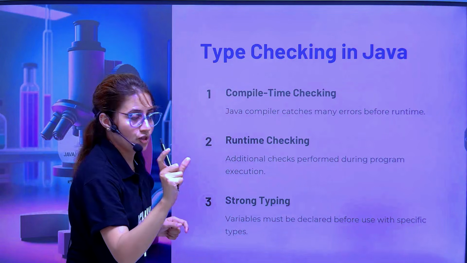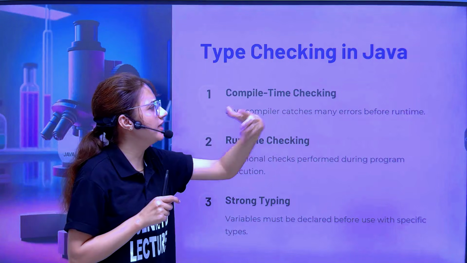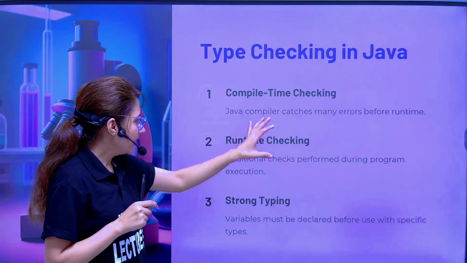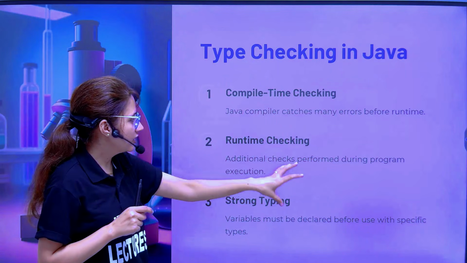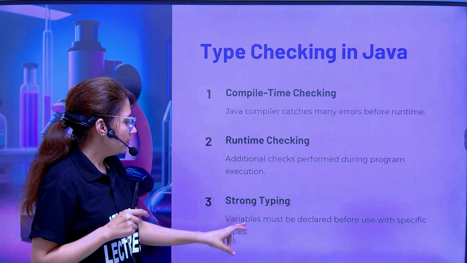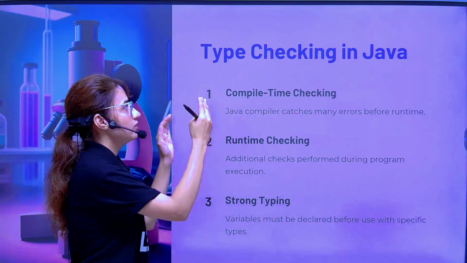This is strong type checking. Compile time checking is there, and the Java compiler catches many errors before runtime. Runtime checking is also there after compile time, with additional checks performed during runtime execution. Strong typing means variables must be declared before use with specific data types. So this is a kind of type checking.